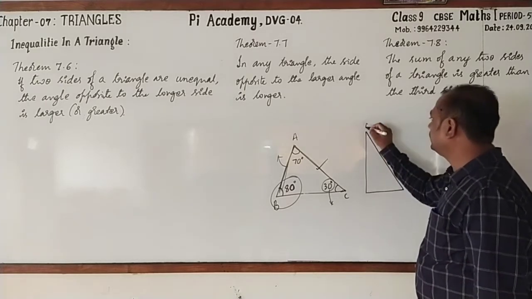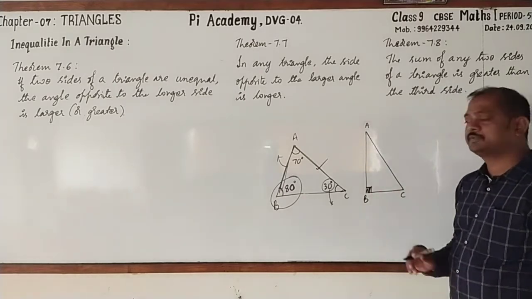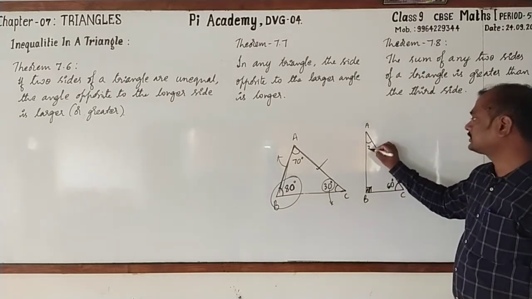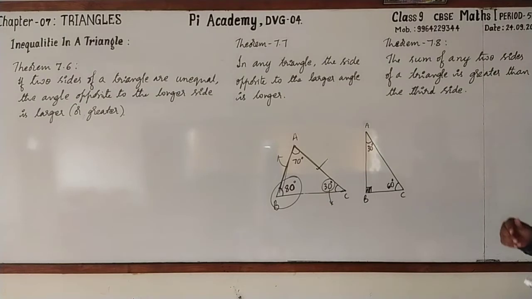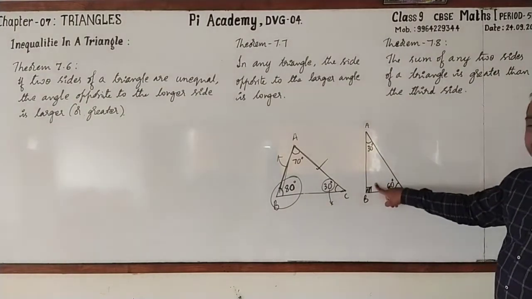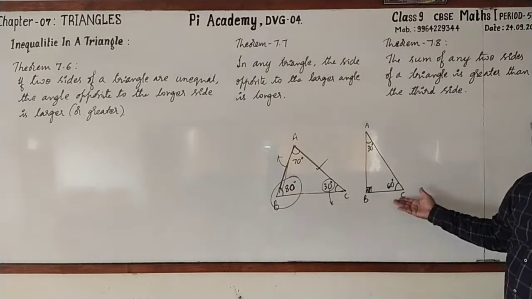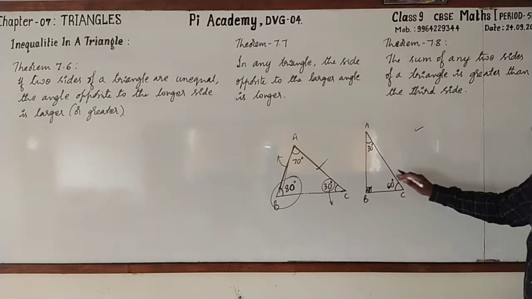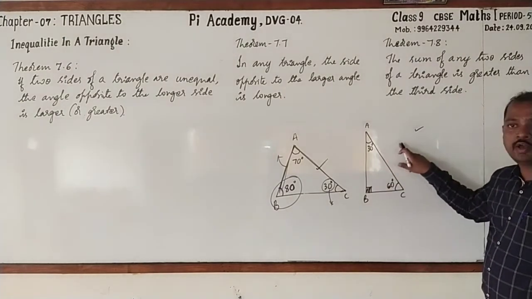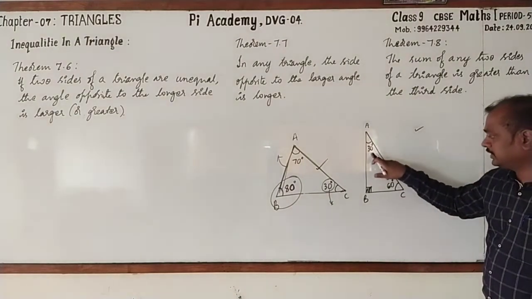Observe. Here A, B, C. Again ABC is a triangle. What type of triangle is it? It is a right angle triangle. Assume that this is 60 degrees and this is 30 degrees. Now you tell me which is the longest side? The longest side is AC. And its opposite angle is 90 degrees, which is the greater angle. So again we can tell the same statement that in any triangle the side opposite to the greater angle is longest, and the smallest angle is 30 degrees. Opposite side is